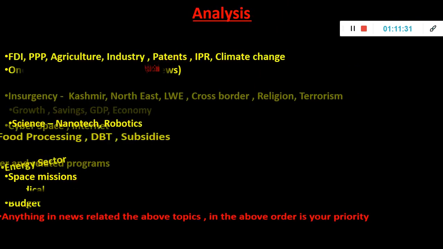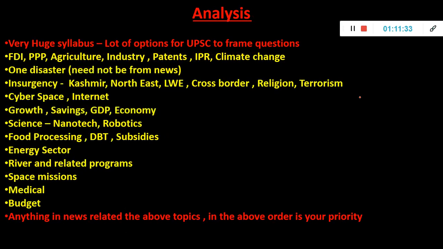So that's it, the questions. If you see, these are the topics which came: FDI, PPP, agriculture, industry, patents, IPR, climate change. These are all important keywords again. Just match with the notes if you have made any, whether you have done all this. One disaster, and it need not be from news. Insurgency from Kashmir, Northeast and LWE, left-wing extremism, cross-border terrorism, cyberspace and internet, all the schemes and things they have asked. Growth, savings, GDP and economy, questions are less, but it is coming. Then nanotechnology and robotics, not many questions. It was the one in trend, and now biotechnology is also asked.